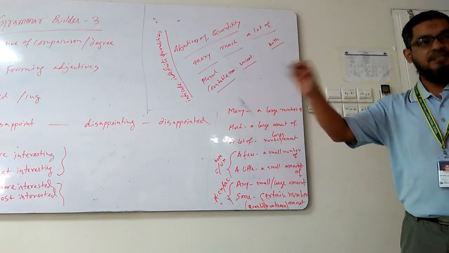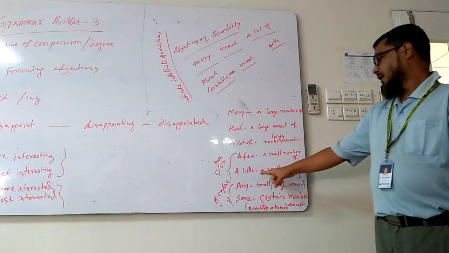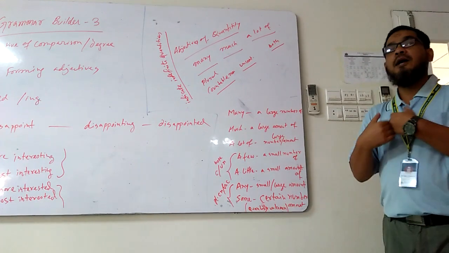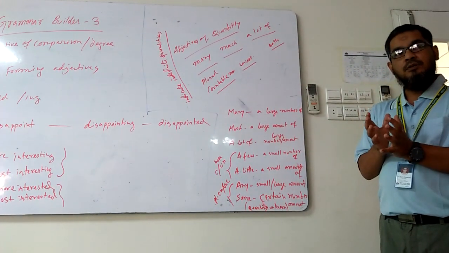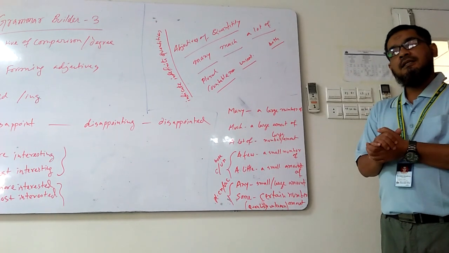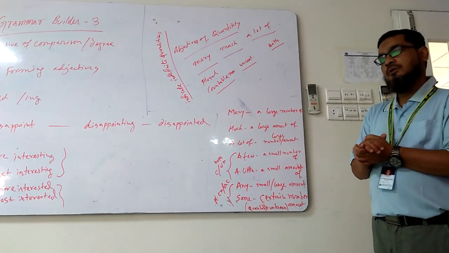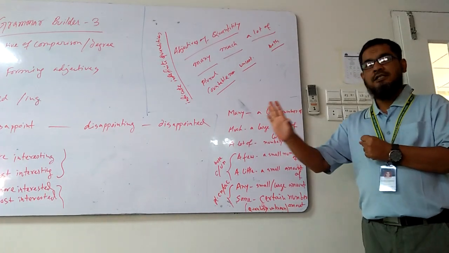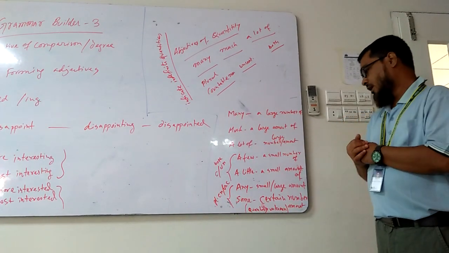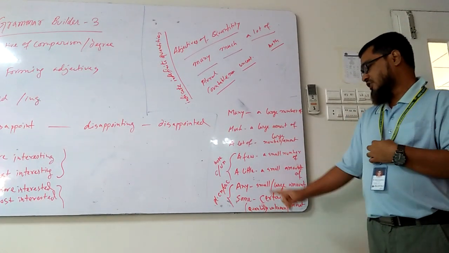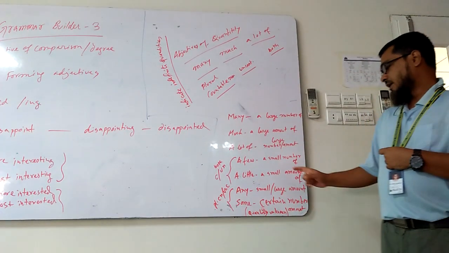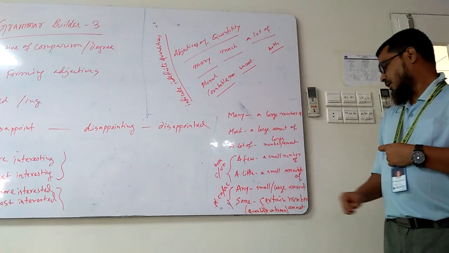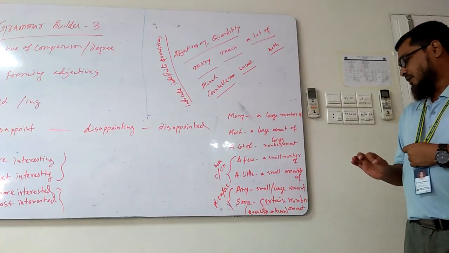A small number of something, they are there, meaning they exist. A little is a small amount of something, in this case uncountable. We use a little for something which is uncountable but exists, it is there, right?